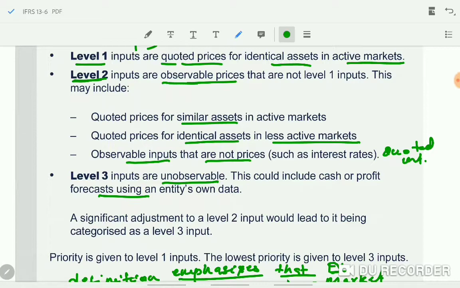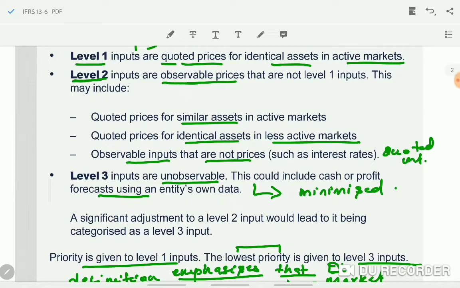They are telling us that these are unobservable inputs, so the use of these should be minimized. They should give low priority to level 3 inputs. Highest priority should be given to level 1 inputs. See here, priority is given to level 1 inputs and low priority to level 3 inputs. So this is the guidance given in IFRS 13.